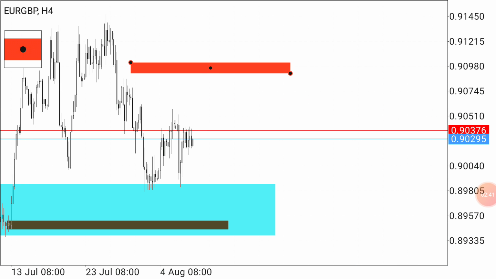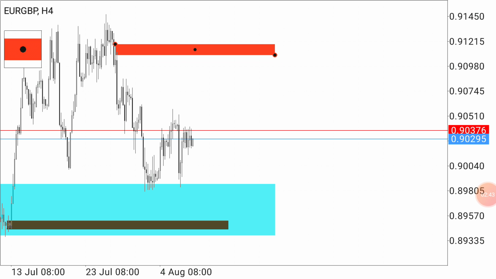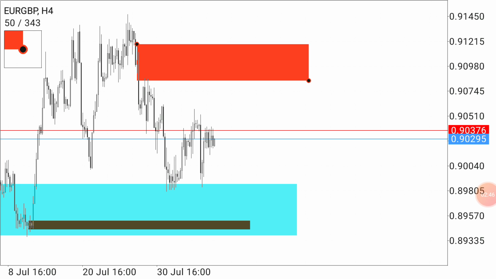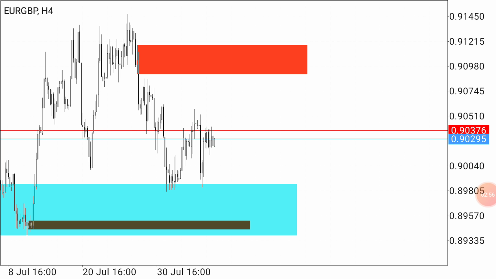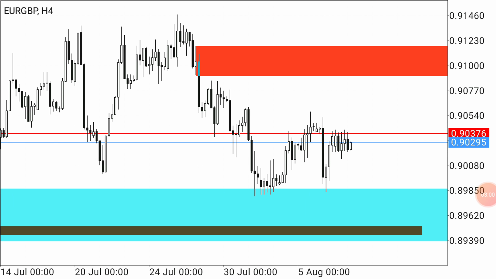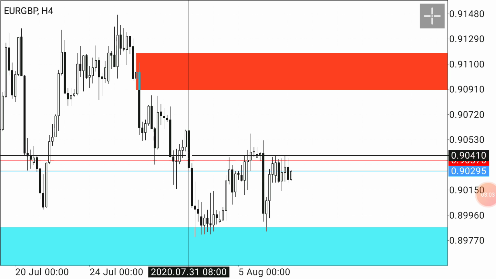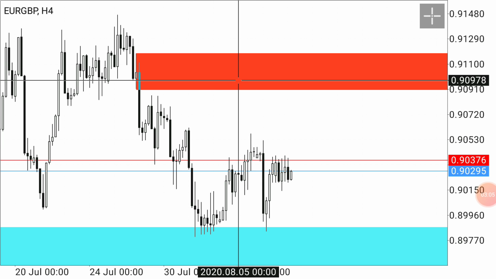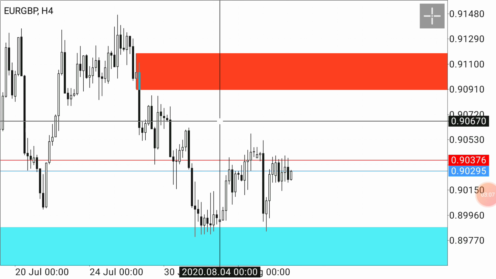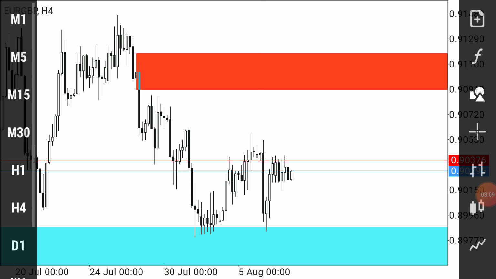You just have to put the rectangle tool from the high to the close of the candle, or you can cover the whole wick. You just make one zone, and this is also a zone. This kind of zone, this is also a zone.